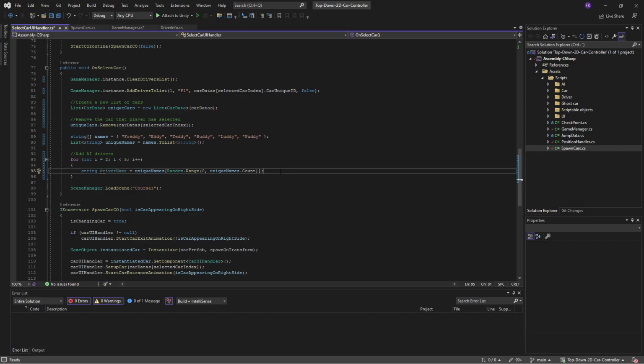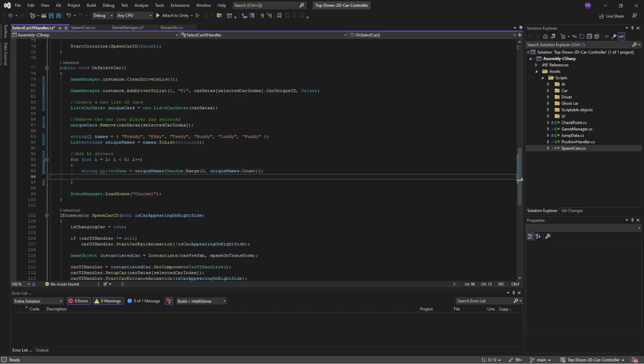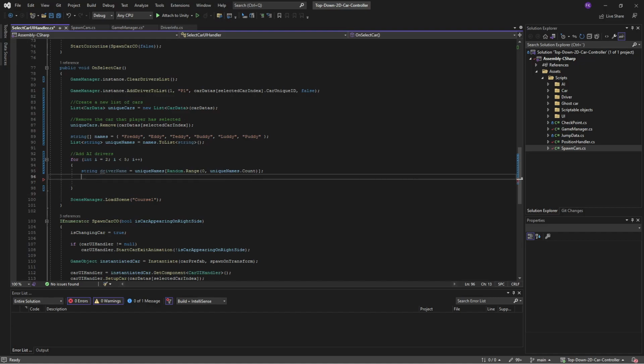But actually before we do that, let's remove the name that we have already used here. So we'll do unique names, remove that driver name. So it means that if it has picked Eddie as the random name, it will delete this from the list and the others will remain.